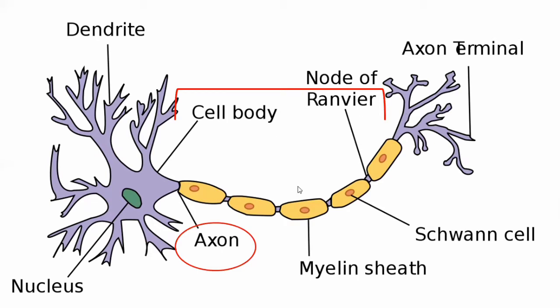So this is the structure of a single neuron. There are three main components: cell body, dendrites, and axon. These three structures are similar for all neurons. Besides this, the axons are covered by the myelin sheath, which protects them, provides insulation, and helps in the conduction of nerve impulses. Between the myelin sheaths there are gaps known as the nodes of Ranvier. These are important because they allow rapid and uninterrupted transmission of nerve impulses through the axons.